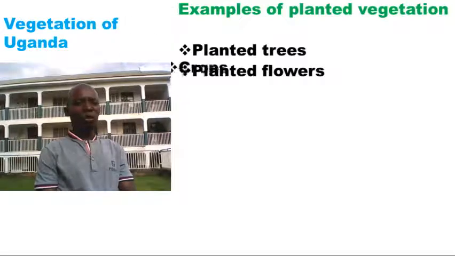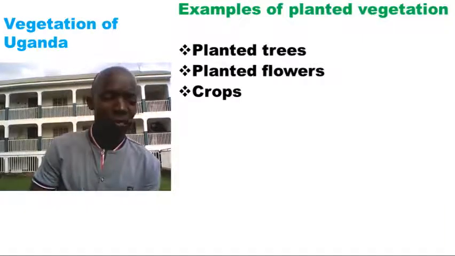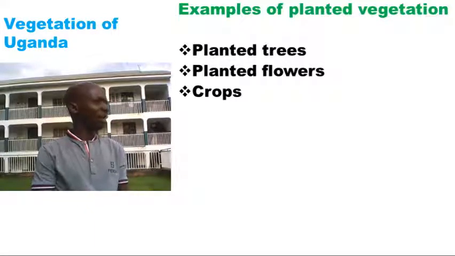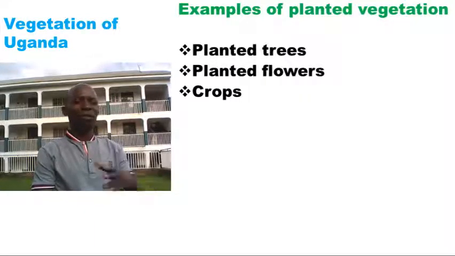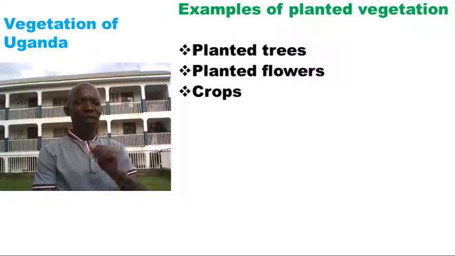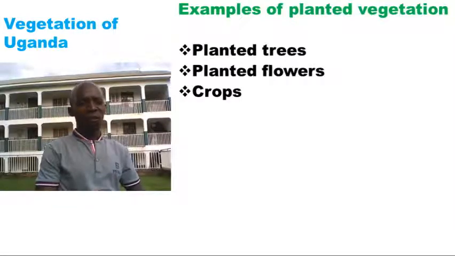What else? We have crops. Do you know crops? Can you give me examples of crops? You know them. So crops, the ones we grow in our garden, they are for survival. Those are planted, such as maize, beans, cassava. So have you known the examples of planted vegetation? Okay, that's good. We have planted trees, we have planted flowers, we have crops. Don't just say flowers, because there are other flowers which grow on their own.